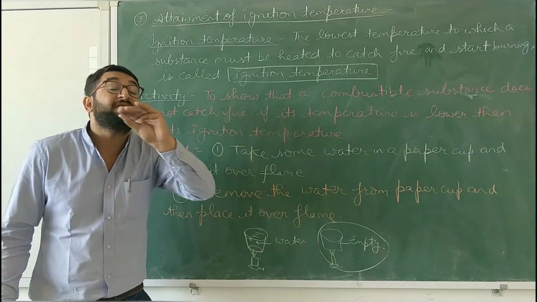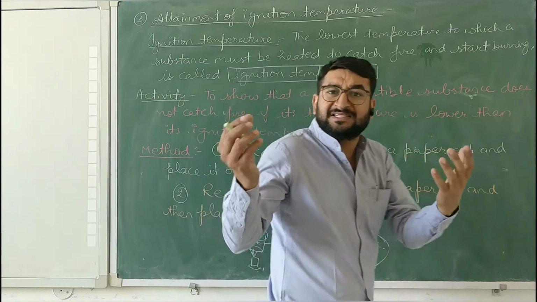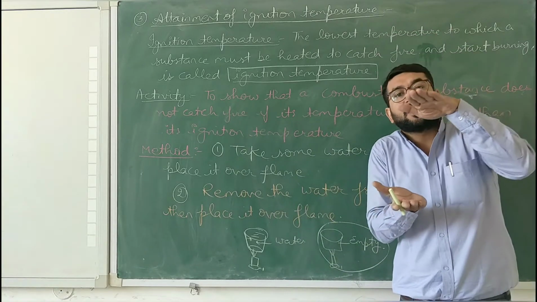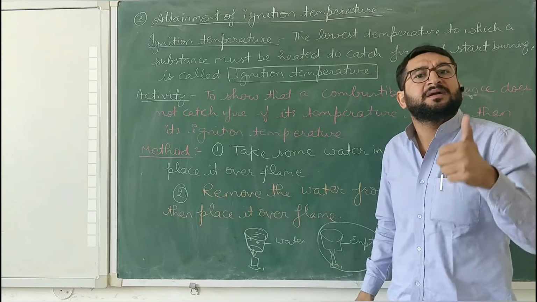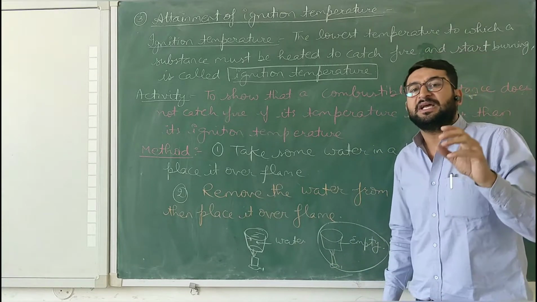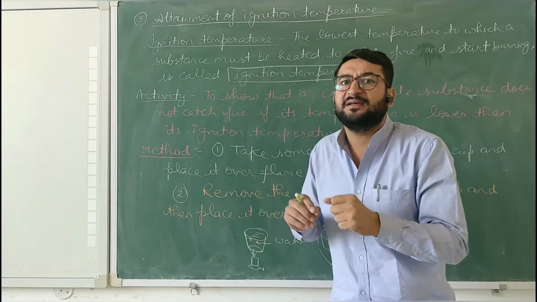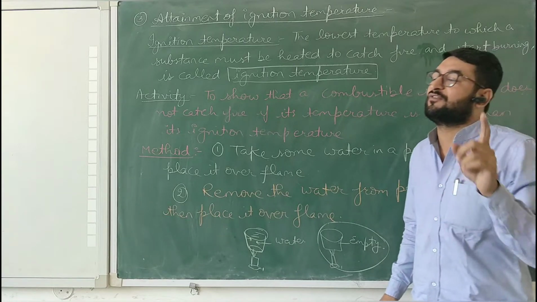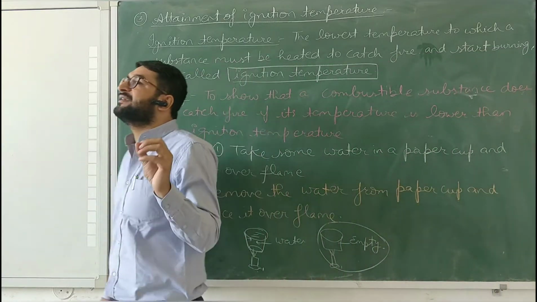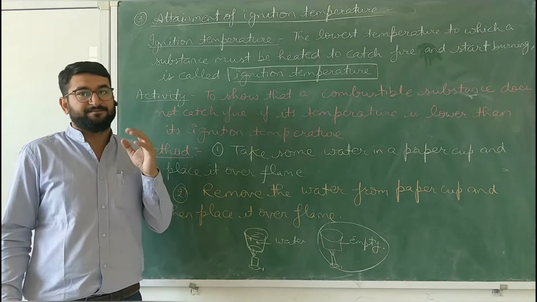Why does a single piece of paper, when rolled over a candle flame, catch fire, but when we pass a complete book, a complete notebook, through it, it does not burn? Children, if you pass a single paper over a candle flame it will catch fire, but if you pass a book made of the same paper it will not catch fire. Why? Attainment of ignition temperature is not there.